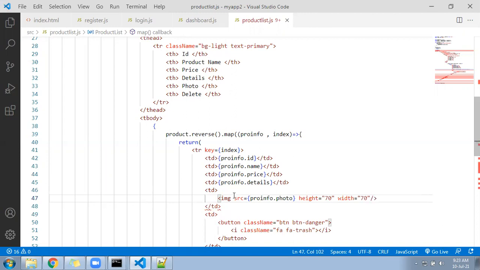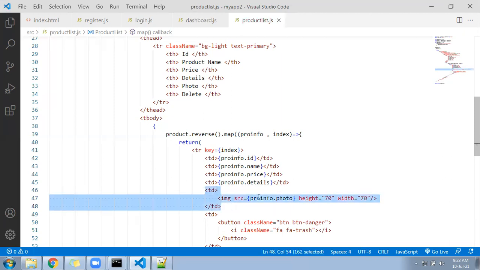So in the TD, a 70 pixel height and 70 pixel width photo will come, and this photo will come from wherever it is. No need to store it in our server. Just directly we can give the link from internet, it will come and display. This is a direct path.